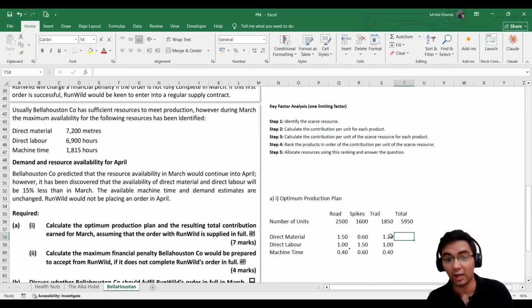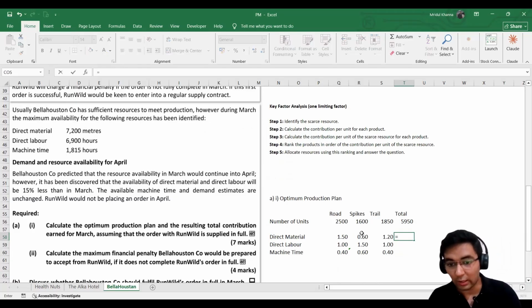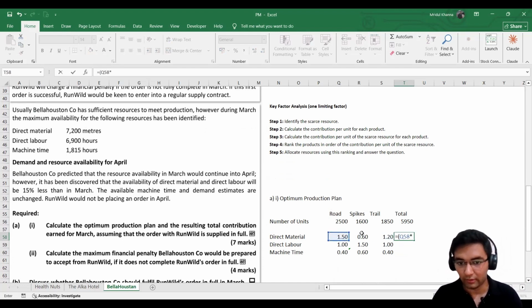Once we calculate the total quantity it takes for each of these resources, we will compare it with this availability given in the question. So how do we calculate this? We will simply multiply this per unit quantity by the number of units that we need.